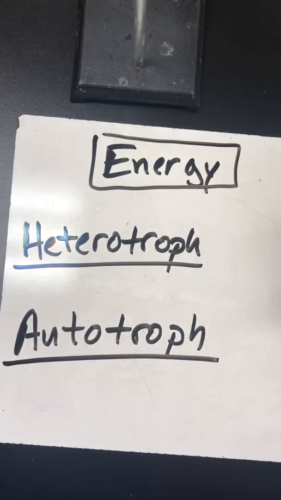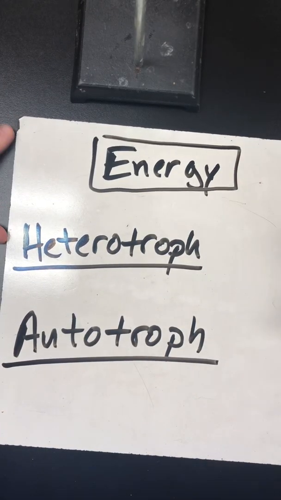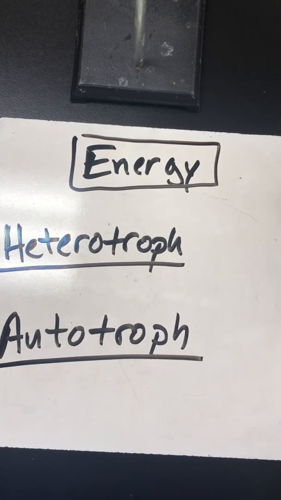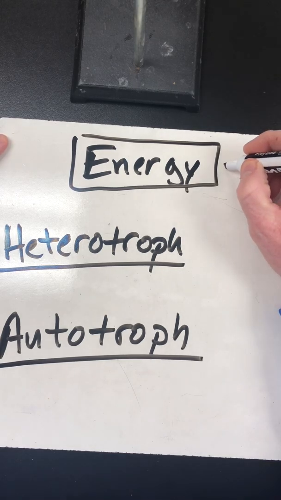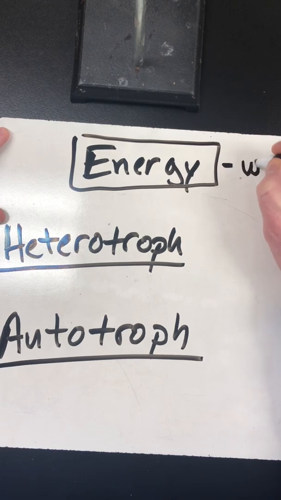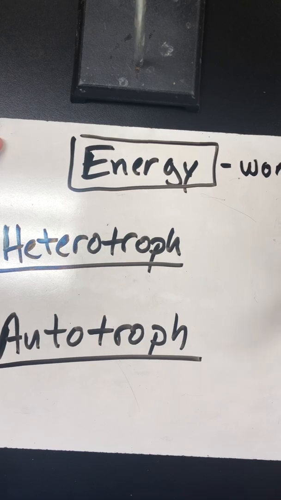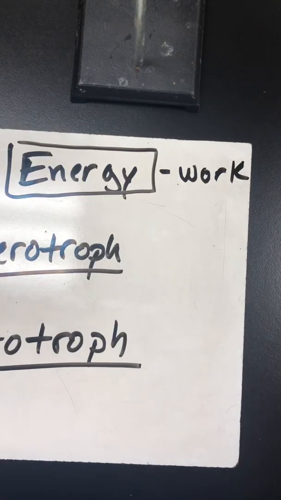All right, so energy. This whole unit deals with energy. We're going to get into a bunch of processes of how organisms create energy, but we really got to know what energy is and what the energy molecules are that we use in order to get into that. So energy, remember, is the ability to do work. So if I have energy, I can do work. If a cell has energy, it can do work. If it doesn't have energy, obviously it can't do any work.